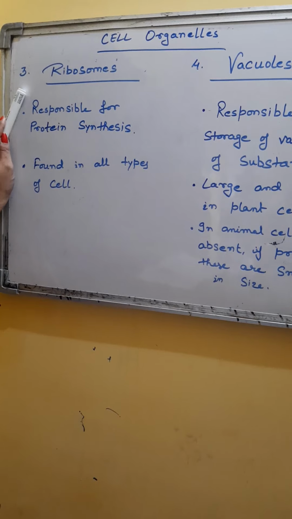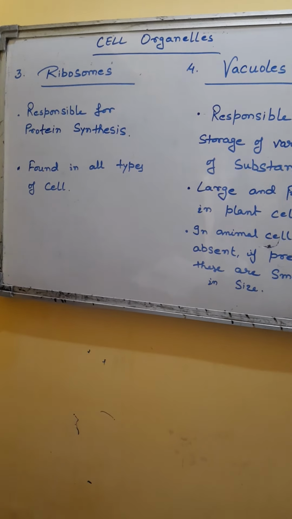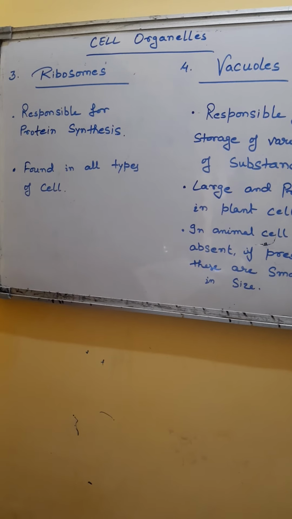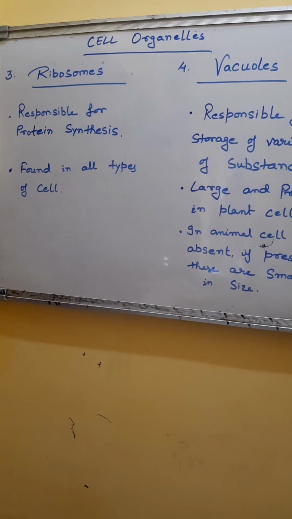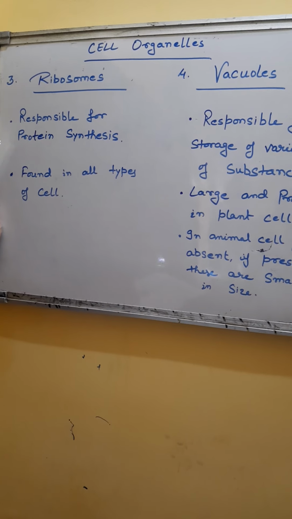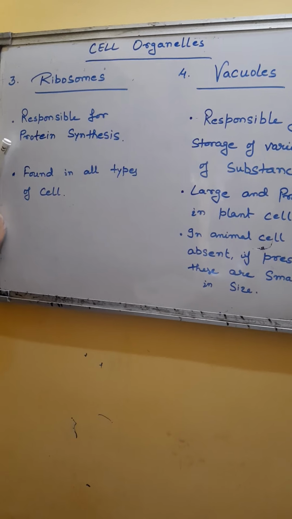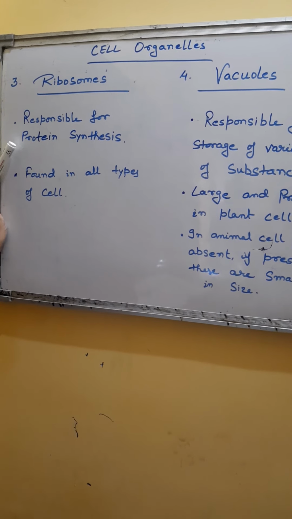However, it also occurs inside mitochondria, chloroplast and nucleus. That's why ribosomes are also called organelles within an organelle. Since it is present inside mitochondria, chloroplast and nucleus, it is called so.